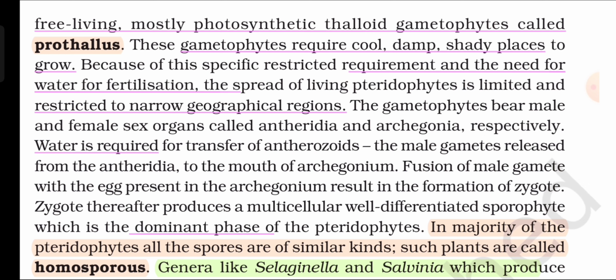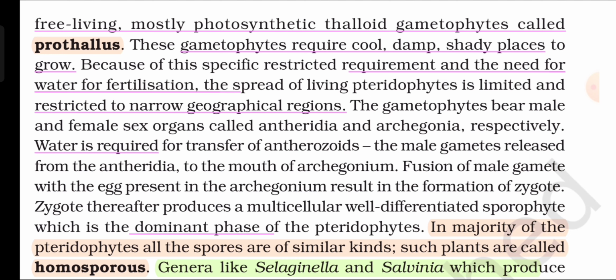Because of this specific restricted requirement and the need for water for fertilization, the spread of living pteridophytes is limited and restricted to narrow geographical regions. The gametophytes bear male and female sex organs called antheridia and archegonia respectively.